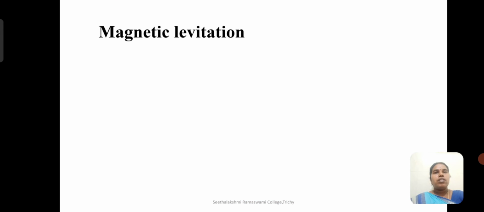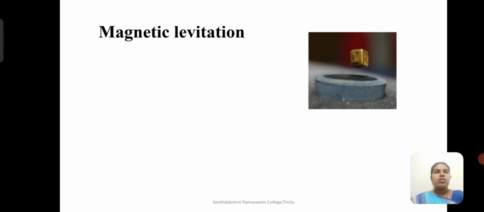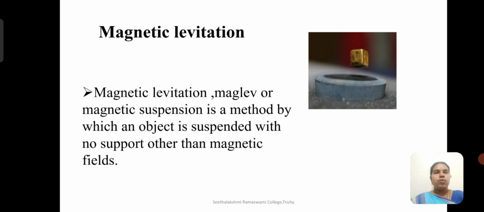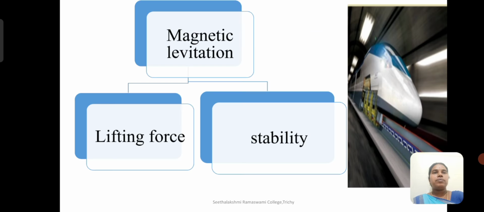So coming to the concept of magnetic levitation, here the object just floats when it is freely suspended without any support other than the magnetic field. Such a process or method we call magnetic levitation, maglev, or magnetic suspension.